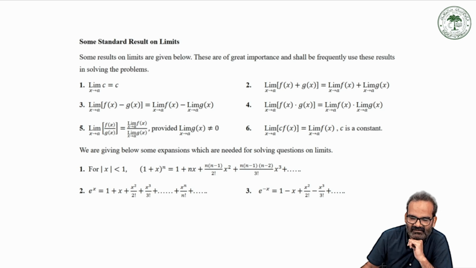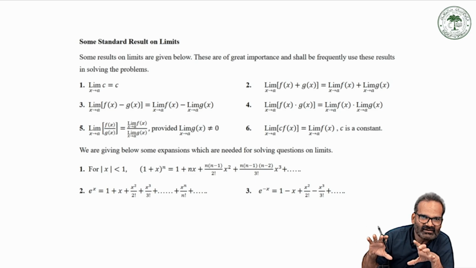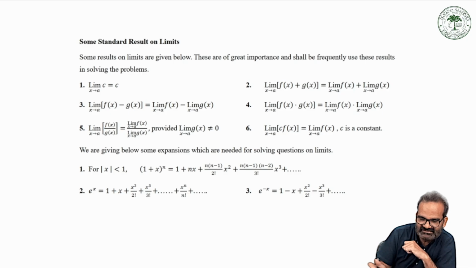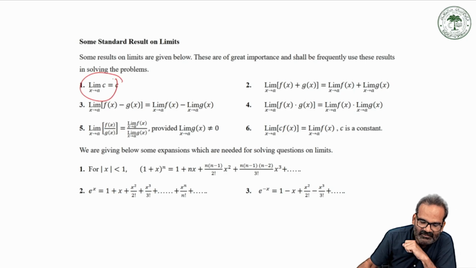Some standard results on limits are very frequently used in the solutions of numerical questions, so you should keep them in mind. Result 1: limit x tends to a of c is equal to c, where c is any constant.